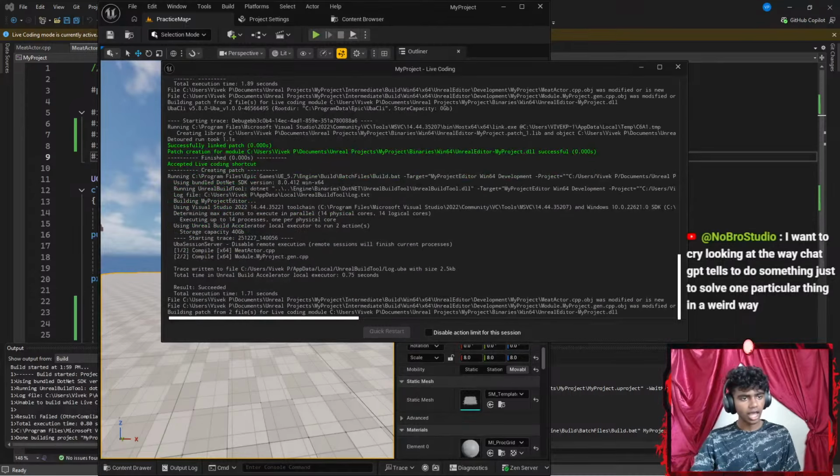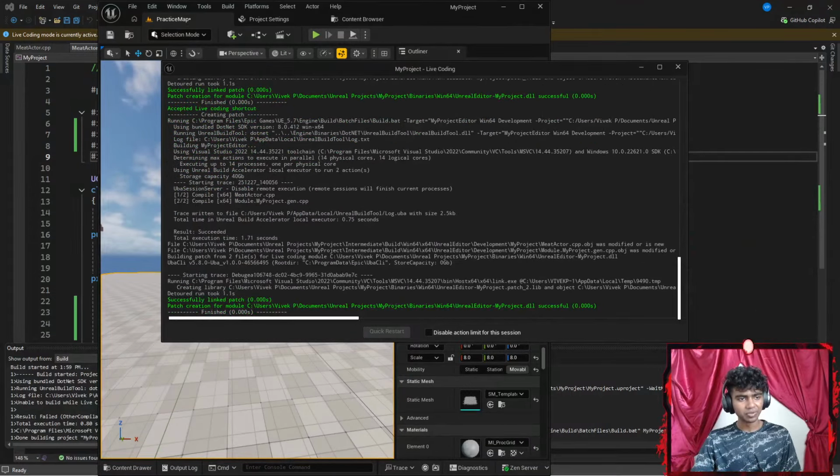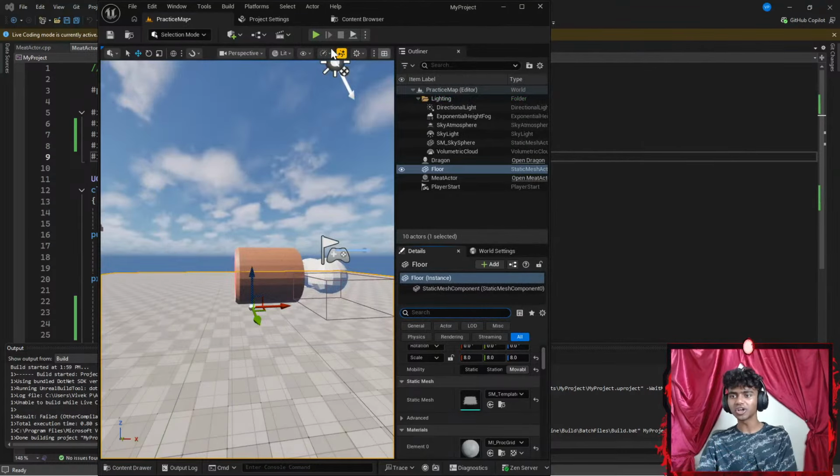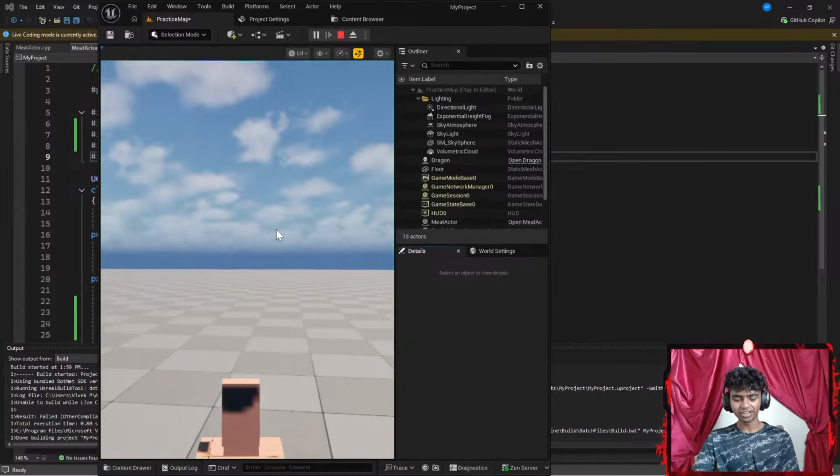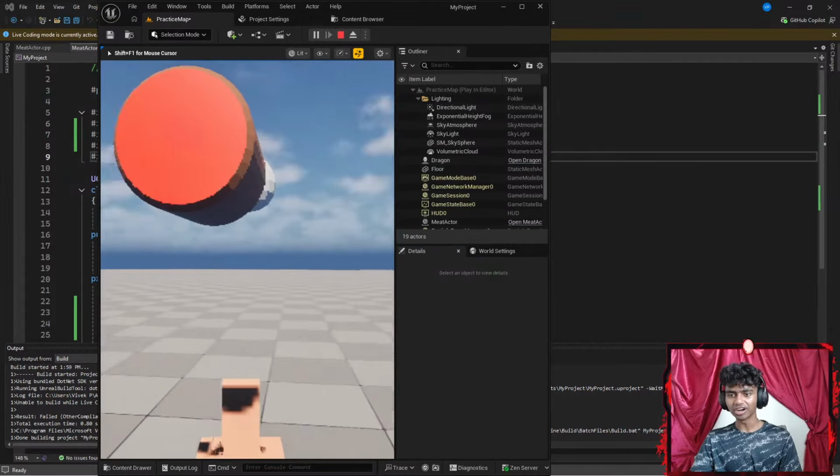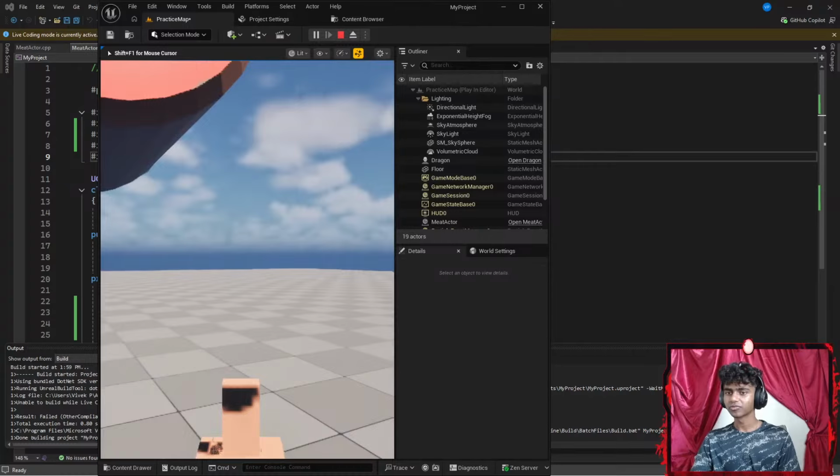Okay, I want to cry looking at the way ChatGPT tells to do things. It just solves one particular thing in a weird way. That actually does make sense. But I do want to work on actually using the editor as well. But before I do try that, I want to learn the hard way to do it too.